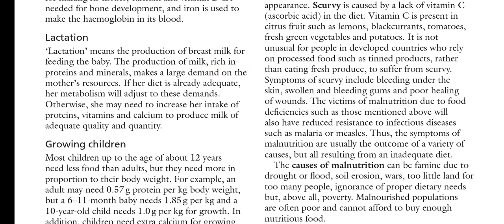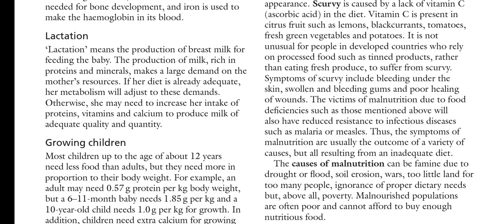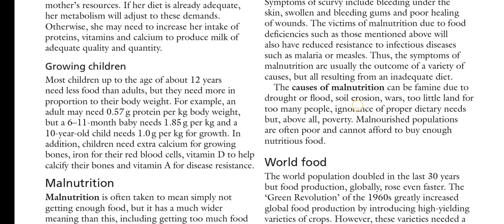The production of milk rich in protein and minerals makes large demands on the mother's resources. If her diet is already adequate, her metabolism will adjust to these demands. Otherwise, she may need to increase her intake of protein, vitamins, and calcium to produce milk of adequate quality and quantity. Growing children also need an extra amount of all the nutrients because their bodies are increasing or developing. So they need extra amounts of fats, carbs, proteins, vitamins, minerals, a lot of things, more than a normal person.